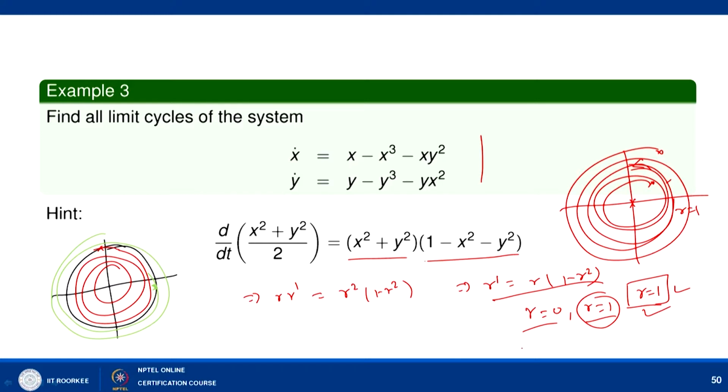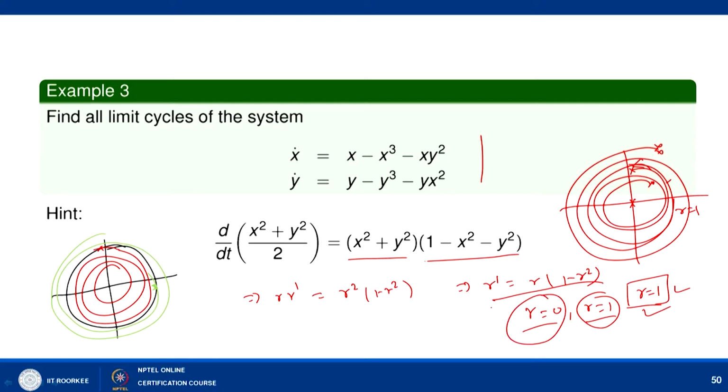And now if we want to look at the stable and unstable limit cycle, then we can simply say that if you look at this solution somewhere here, and it is near to r equal to 1, then we can see that it is always tending towards r equal to 1. And similarly, if we take any other solution which is outside the unit circle, it will also come to r equal to 1. So it means that in this case r equal to 1 is a stable limit cycle, right. So it is a limit cycle and it is a stable limit cycle.